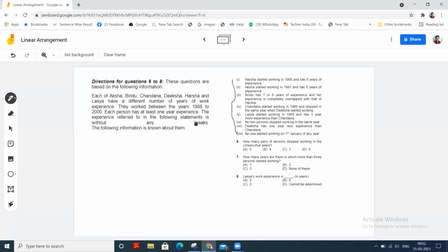So from 1 we can say that Harsha stopped working in the year 1996, as he started working in 1988 and has 8 years of experience. So 1988 plus 8, 1996. Now from 2 we can say that Aksa stopped working in the year 1997.